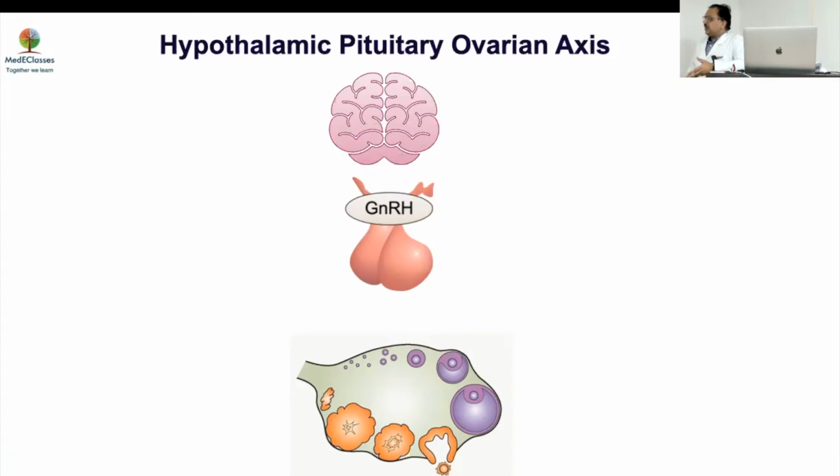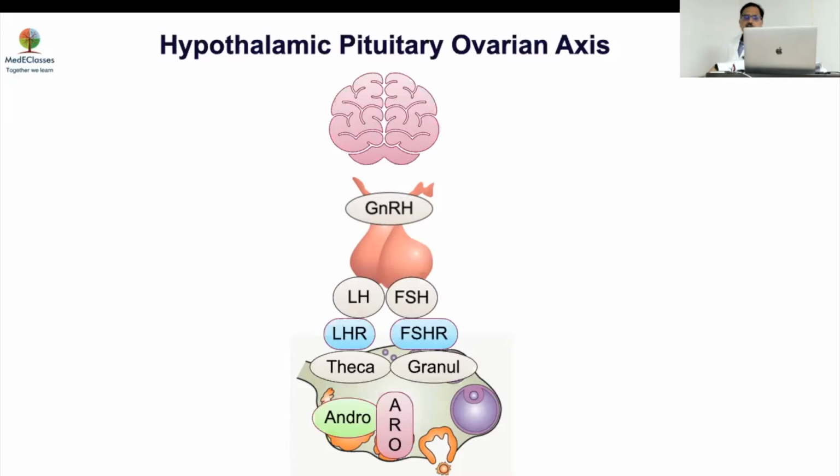So from this GnRH, you produce LH, which acts on the theca cell to produce androstenedione, which is then aromatized via the granulosa cell to produce estradiol. Now this 2 gonadotrophin, 2 cell, 2 steroid model is basically very good for the initial stage, the initial follicular phase of the cycle where you produce estrogen. But after some time, a lot of confusion starts happening.